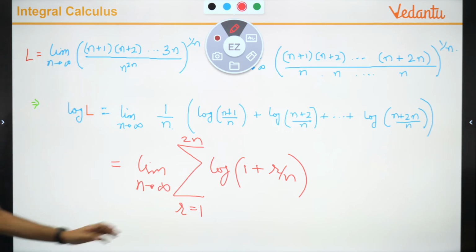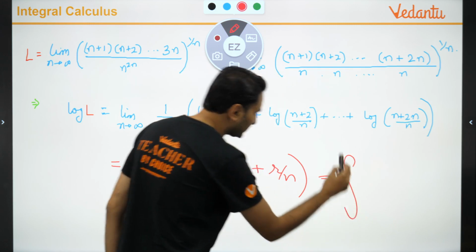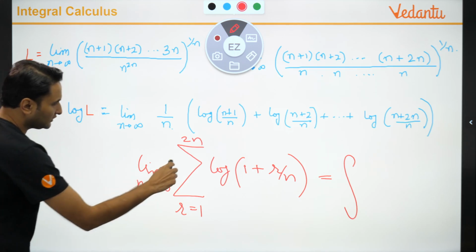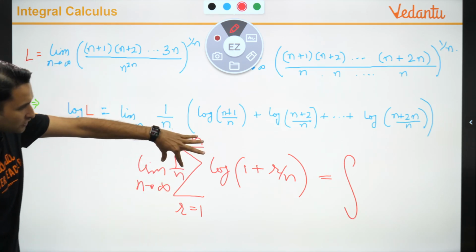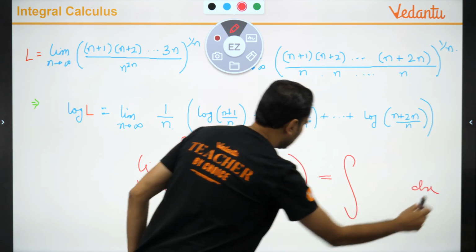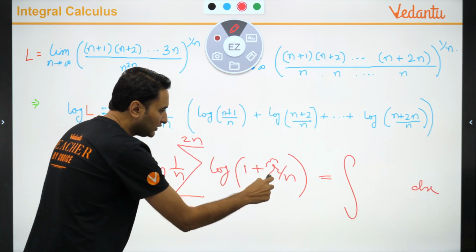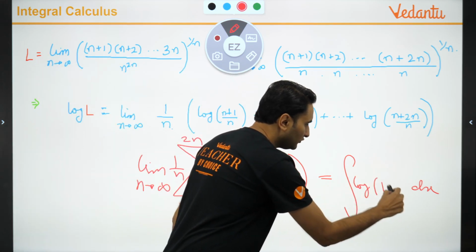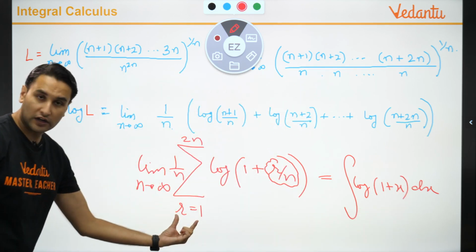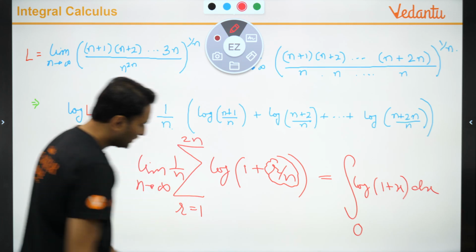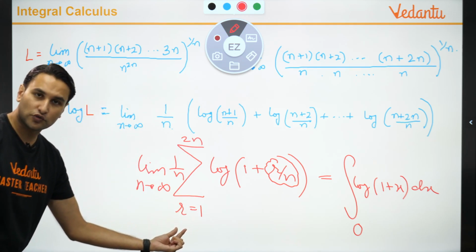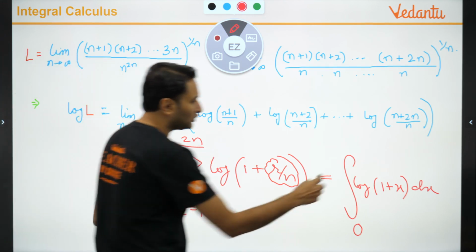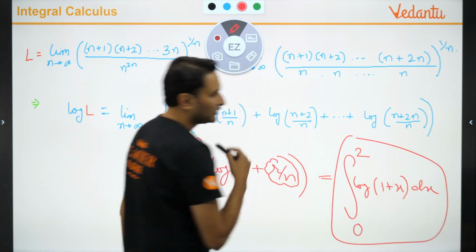And limit कहां से कहां तक हो जाएगी, r varies from 1 से लेके 2n. As we did some time back, this directly converts into integration. There is a 1 upon n outside as well. 1 upon n तो था ही, so 1 upon n हो जाएगा dx, log of 1 plus r upon n. Wherever you see r upon n, that becomes x. Log of 1 plus x. Lower limit, as I told you earlier, 0: 1 upon n, limit n tends to infinity, 0. Upper limit: 2n upon n, limit n tends to infinity, 2. Solve it to get the answer.